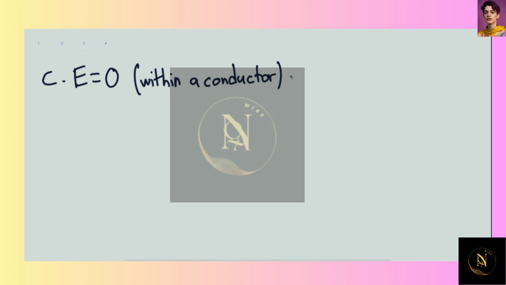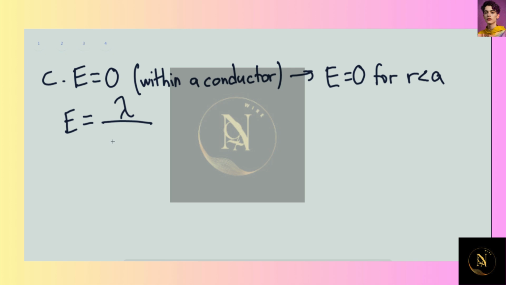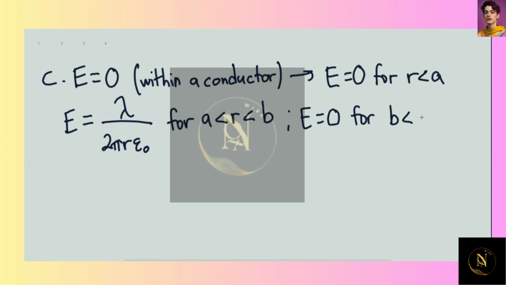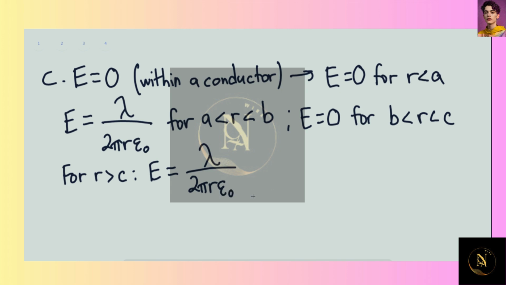Thus, the electric field is going to equal 0 for radii less than A. And E equals the linear charge density divided by 2 pi R epsilon naught for A less than R less than B. E equals 0 for B less than R less than C, and for R greater than C, the electric field again equals the linear charge density divided by 2 pi R multiplied by the permittivity of free space, or the permittivity of a vacuum.